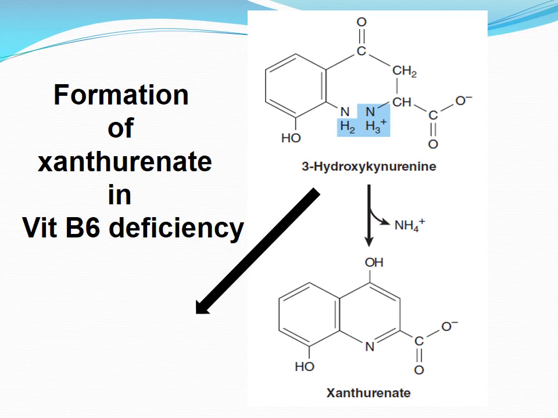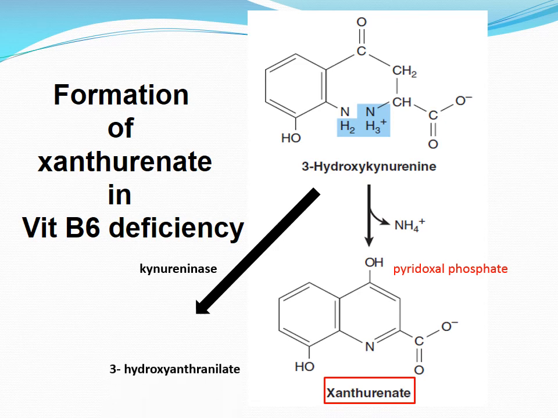Since kynureninase requires pyridoxal phosphate, excretion of xanthurenate in response to a tryptophan load is diagnostic of vitamin B6 deficiency. There is formation of xanthurenate in vitamin B6 deficiency. The conversion of the tryptophan metabolite 3-hydroxykynurenine to 3-hydroxyanthranilate is impaired in vitamin B6 deficiency, and a large portion is therefore converted to xanthurenate, as seen in this figure.